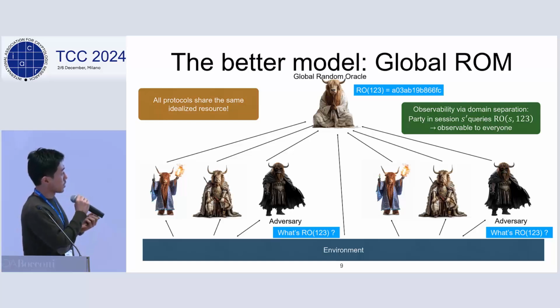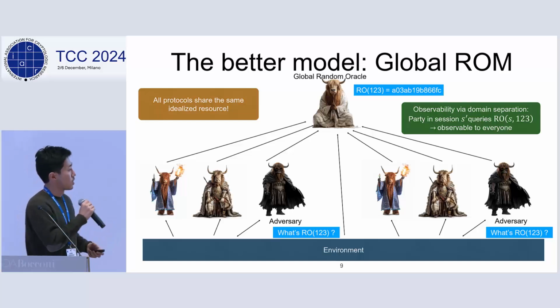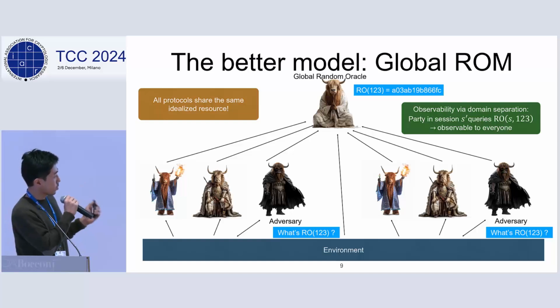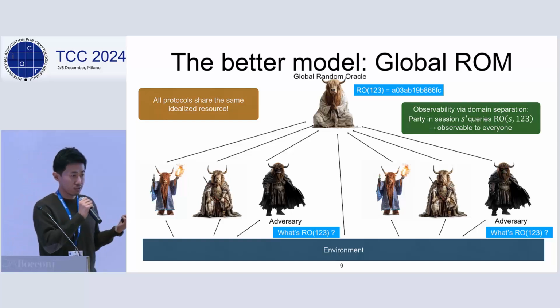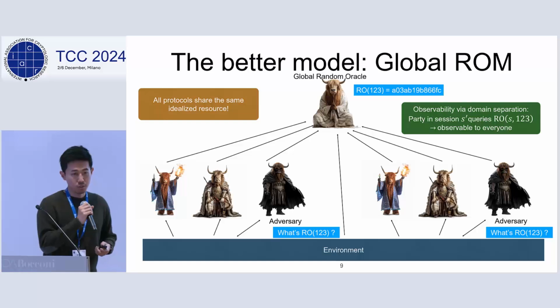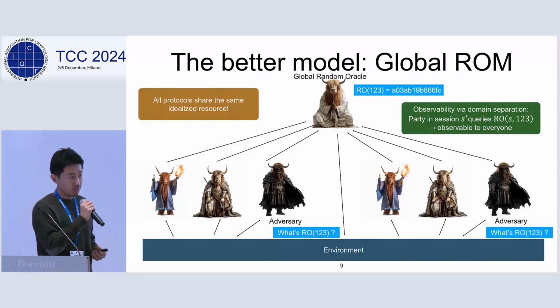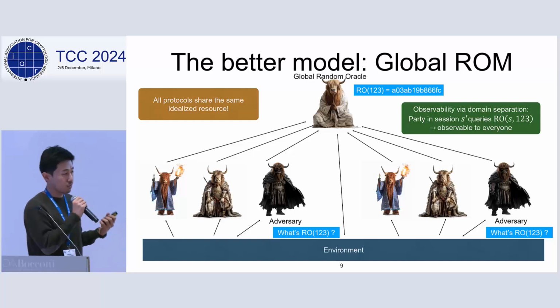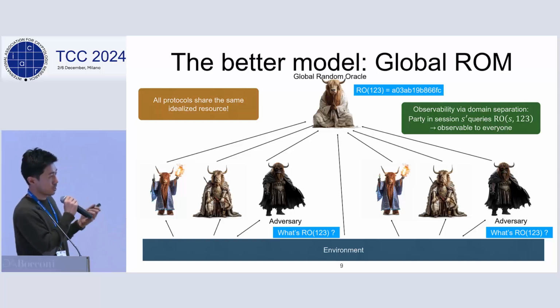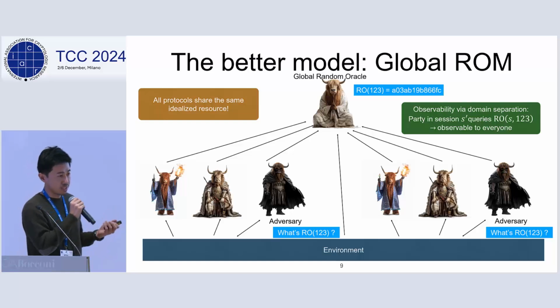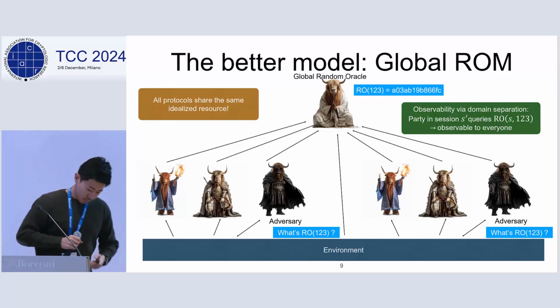This is why you need some observability mechanism. In the case of the random oracle, this can be achieved by domain separation. You include a prefix with a session ID, and if the caller session ID doesn't match the prefix, then you consider it an illegal query. This is how we achieve observability.